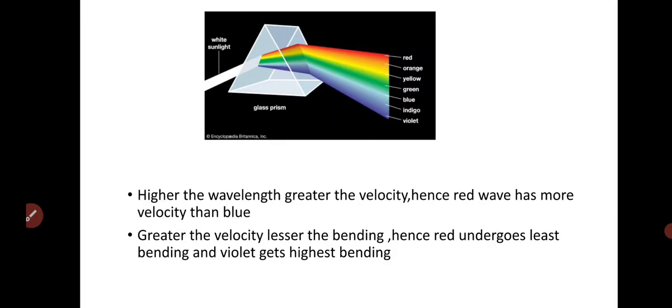What is the reason for dispersion? The velocity of the wave is different for different wavelengths inside the medium because the refractive index affects the propagation of the wave. That is the reason for dispersion. For a light wave, velocity depends on the refractive index. From the figure, violet has the least velocity and red has the highest velocity.